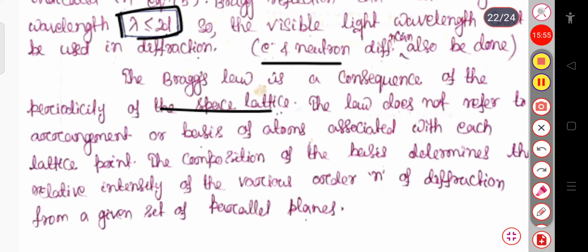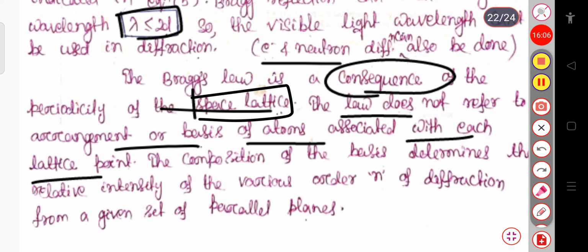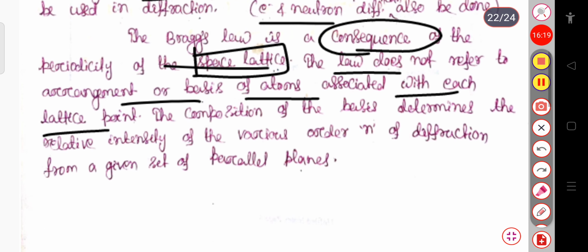The law doesn't refer to the arrangement or basis of atoms associated with each lattice point. So here you can see that Bragg's law is a consequence of the periodicity of the space lattice, and this law doesn't refer to the arrangement or the basis of atoms associated with each lattice point. That is, if I consider these are the lattice points, the atoms or the basis of atoms associated with each lattice point was not given by the Bragg.